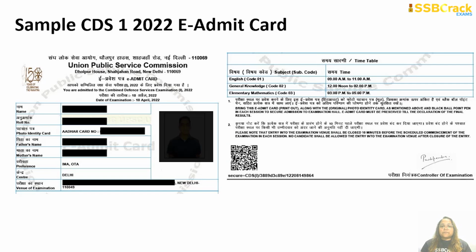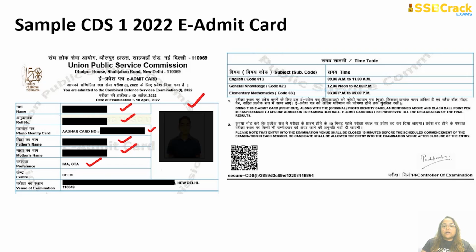So this is just a sample e-admit card. Here you will have your photo, your picture, which you have digitally uploaded while filling the online application form for the CDS 1 2022 exam. And then here you will have your name, your roll number, and your Aadhaar card number will also be given. Your father's name will be here, your mother's name will be put here, and your preference will be put here. So whatever academies you're eligible for will be written here.